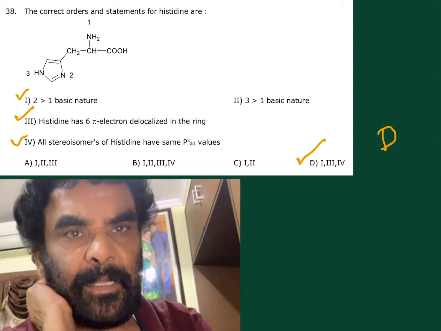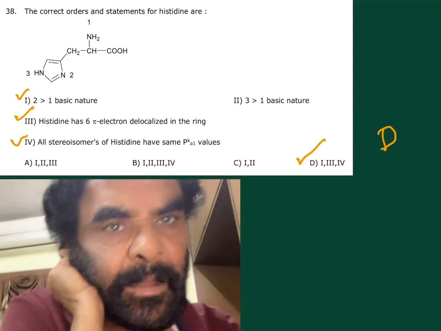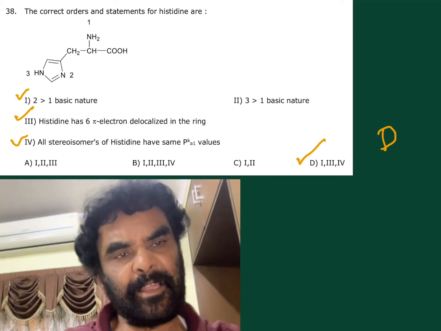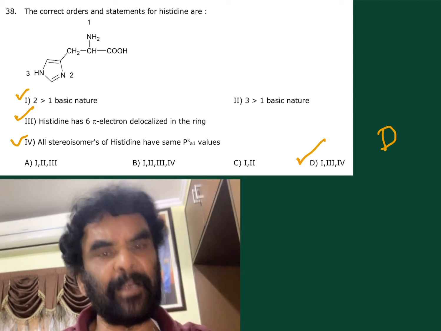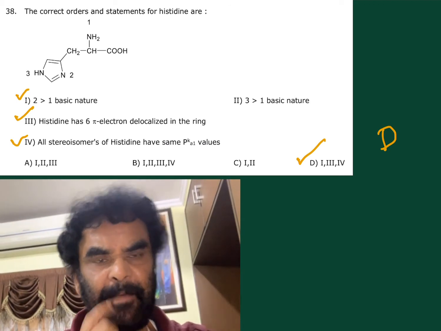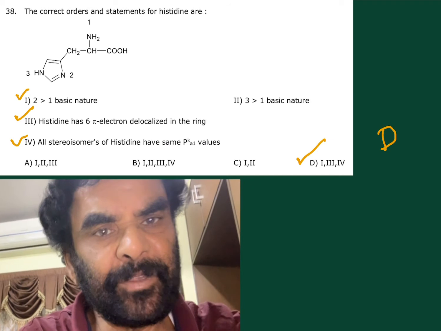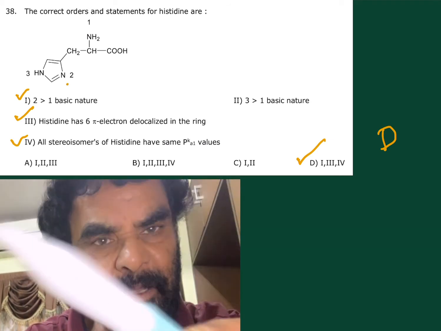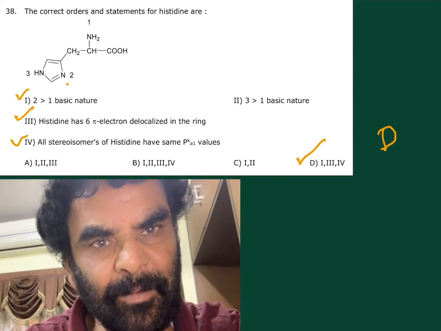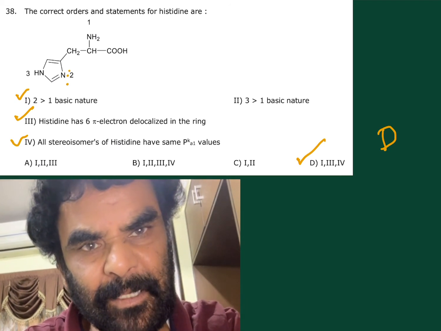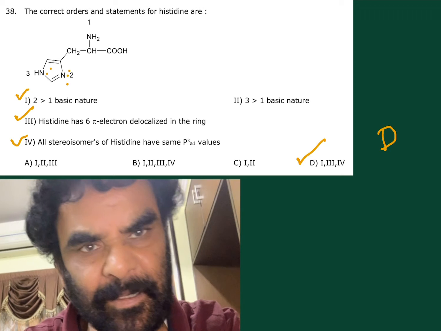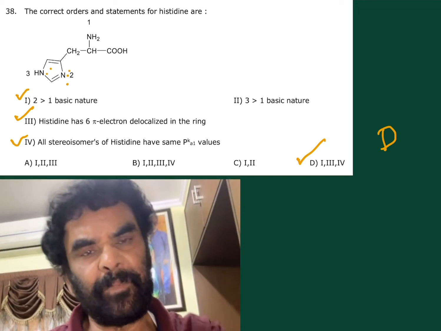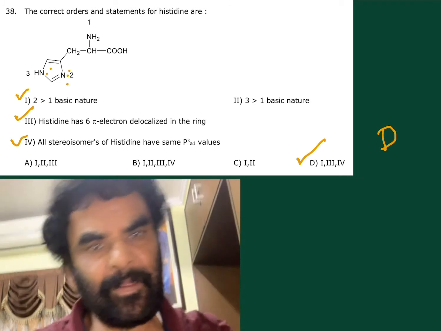Now, this has the correct statements for histidine. Histidine is an alpha amino acid, one of the essential amino acids. This is the imidazole ring, you see. In the imidazole, a lone pair is present on this. This lone pair is involved in the resonance, like pyrrole, contributing to the aromaticity.